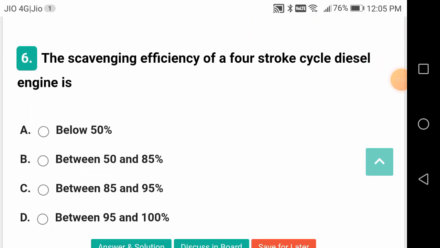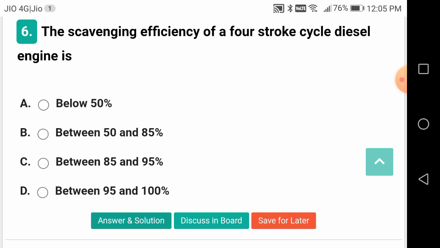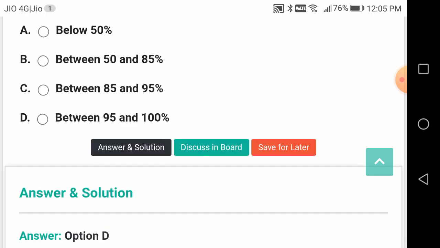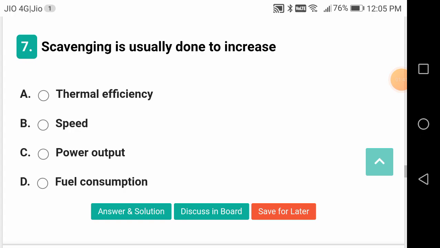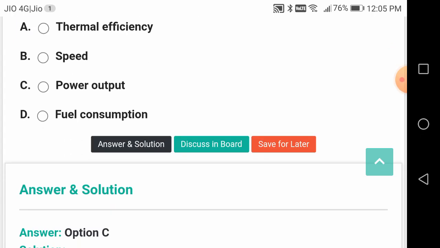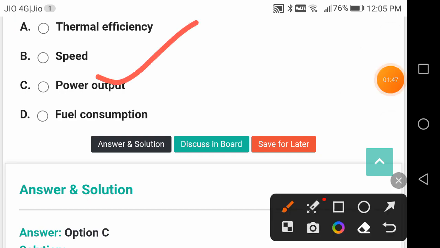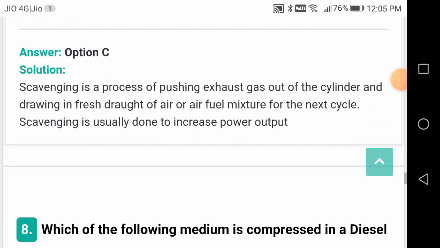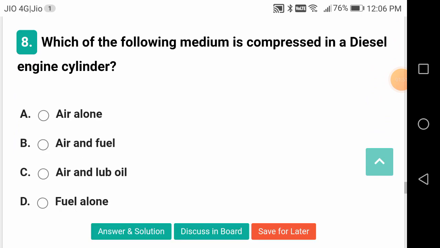The scavenging efficiency of a 4-stroke cycle diesel engine is between 95 and 100%. Scavenging is usually done to increase power output. Which of the following medium is compressed in a diesel engine cylinder? Air alone.